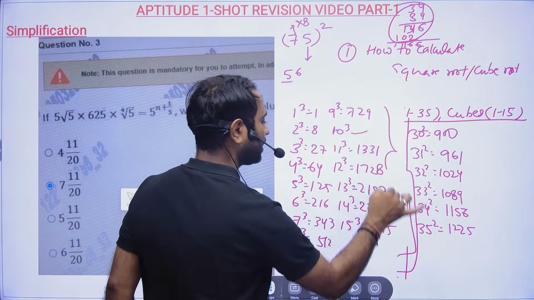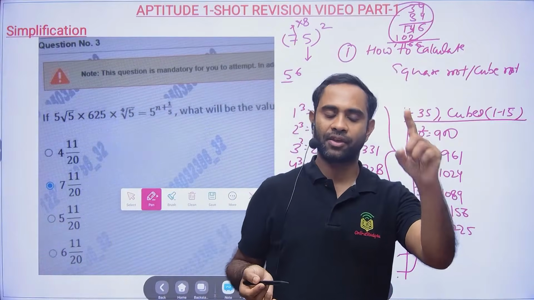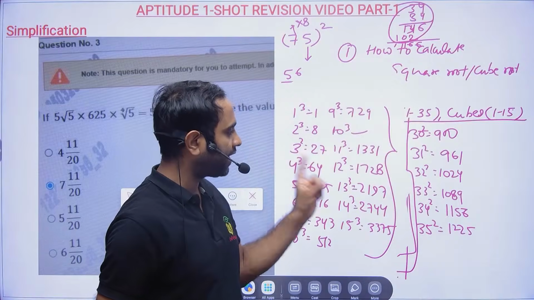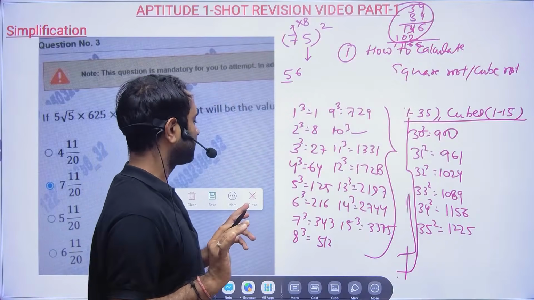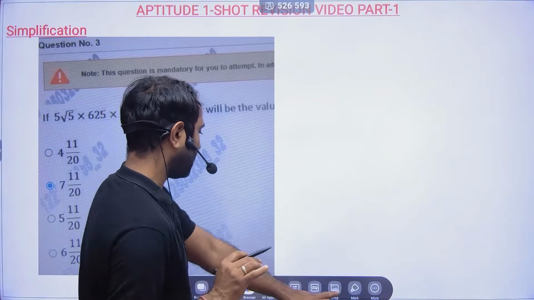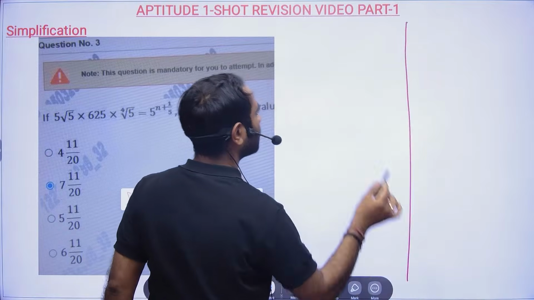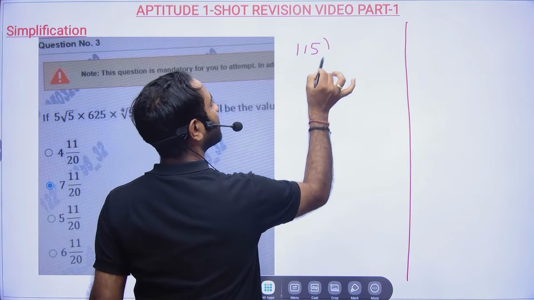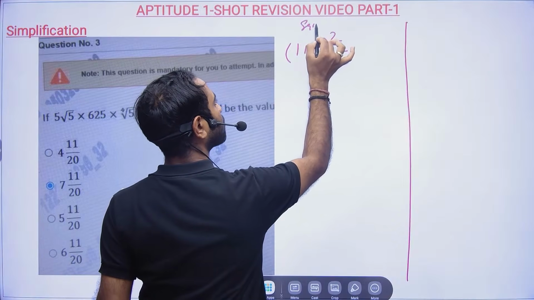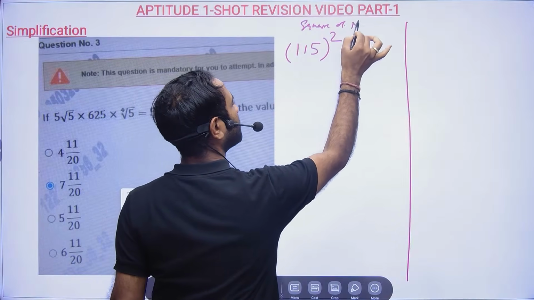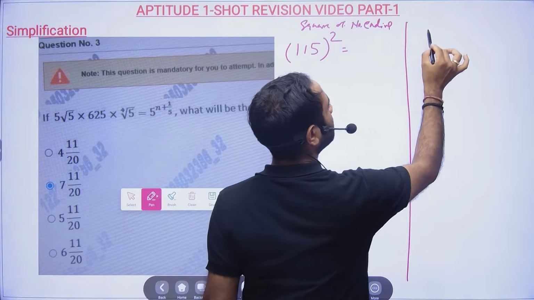So this will be your cube root, right? So this should be there in your mind, okay, during the exam, and every time this should be there in your mind. There should not be any compromise with this, right? Okay, then two things I already told you, and let me see how many of you can find it out. So what is a square of this? A square of number ending with 5, and then multiplication with 11.